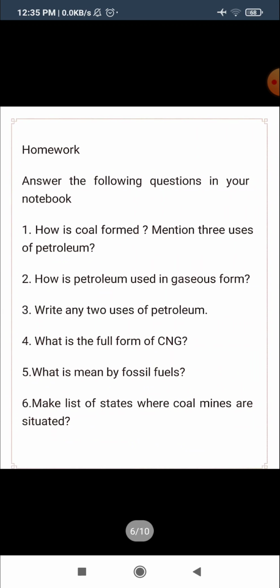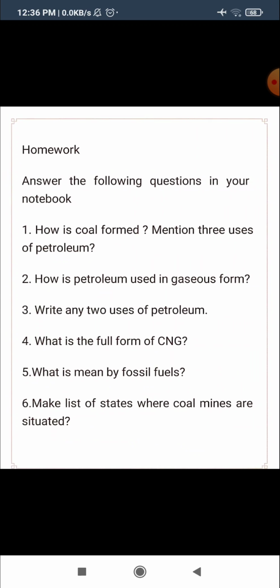Next, today's homework students. Here I asked a few questions to you. These questions' answers you can write very nicely in your notebook. First question, how is coal formed? Mention 3 uses of petroleum. Second question, how is petroleum used in gaseous form?